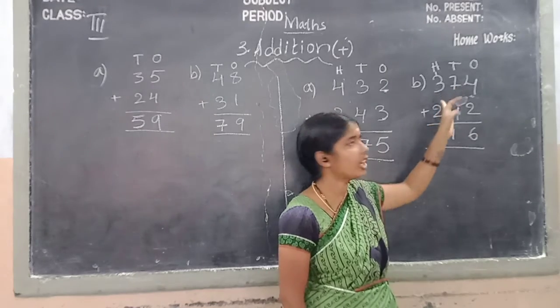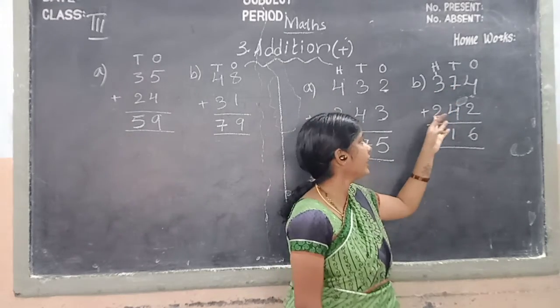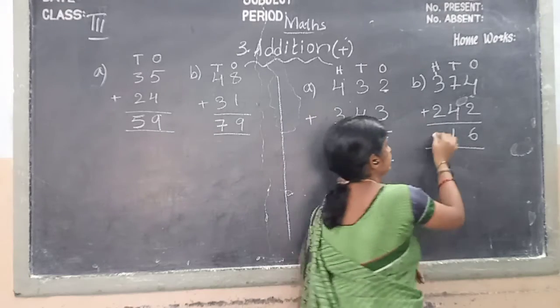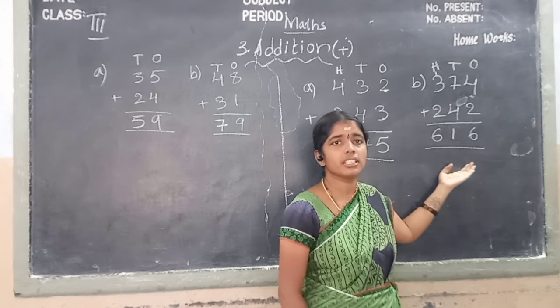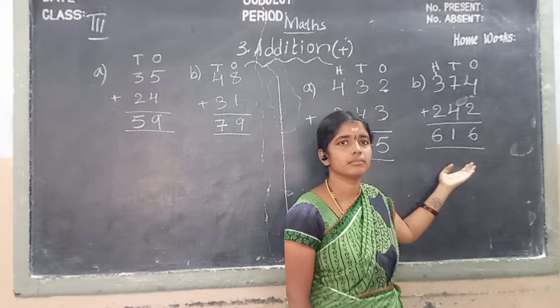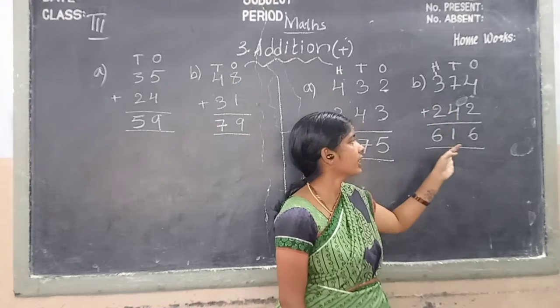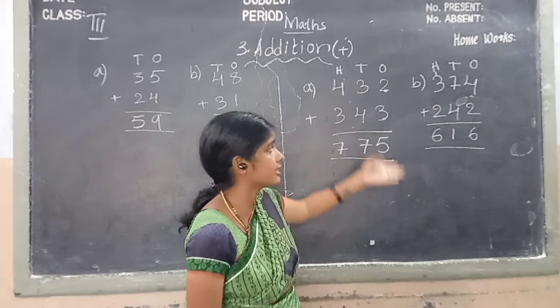3. After 3, what do we take? We keep the 3 in your mind. We take 2 fingers. So, can you count it, children? 4, 5. We write the number 6. This is the sum of the 3-digit numbers. These are the 2 sums of the 3-digit numbers.